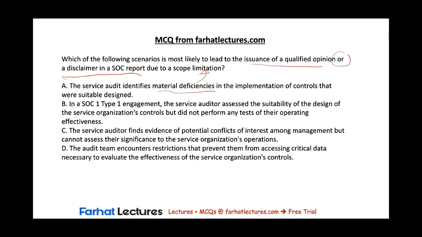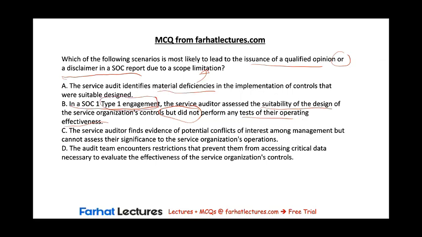B, in a SOC 1 Type 1 engagement, the service auditor assessed the suitability of the design of the service organization's controls, but did not perform any tests of their operating effectiveness. Is the auditor required to perform tests of the operating effectiveness of controls in a type 1 engagement?